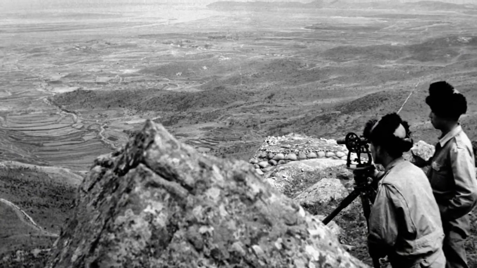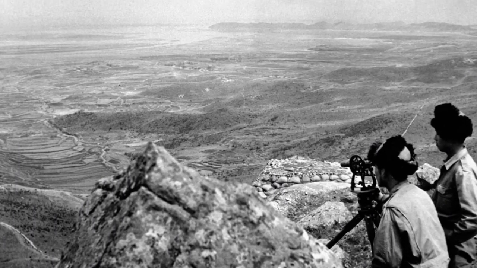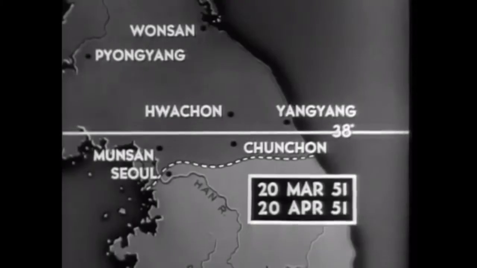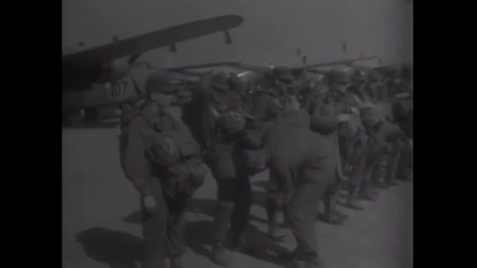The Korean War started when around 75,000 North Korean soldiers crossed the 38th parallel and entered South Korea. On March 20, 1951, the UN ground forces started moving north of South Korea. The regimental combat team then parachuted past the boundary lines into North Korea. The mission was called Operation Tomahawk.